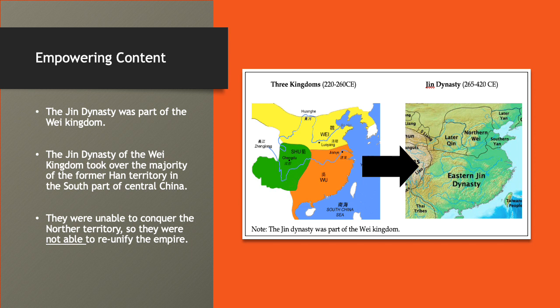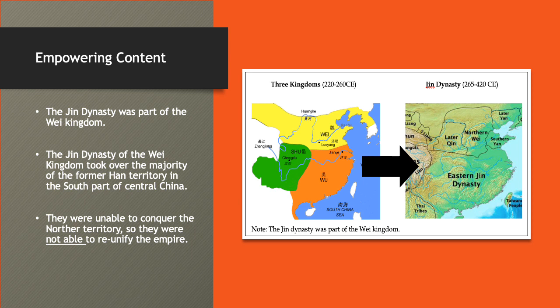The Jin Dynasty of the Wei Kingdom took over the majority of the former Han territory in the southern part of central China specifically, but they were unable to truly conquer the northern territory, so they were not able to completely reunify the empire, right? The Wei is the most victorious kingdom at this point, right? And we know that because there's a note that says the Jin Dynasty was part of the Wei Kingdom, and we know that they're controlling the majority of this land in ancient China.